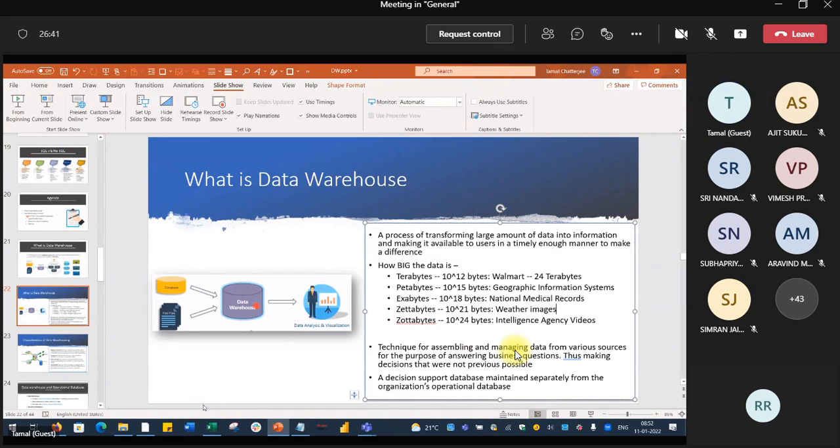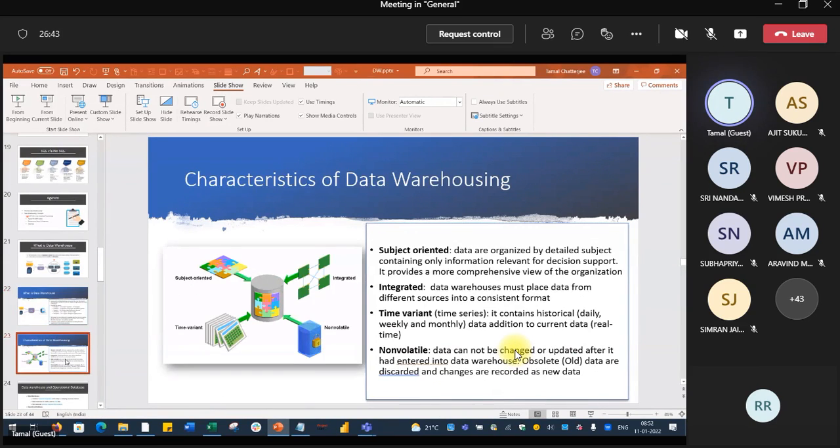Now the next slide. Again I am repeating that a data warehouse is historical data.